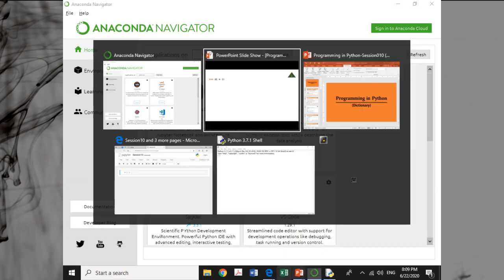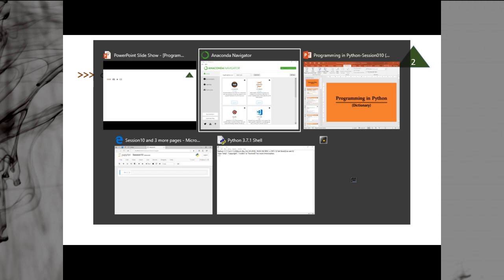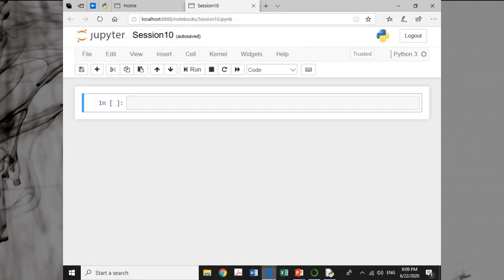Say d1 is equal to opening and closing curly brackets, that is an empty dictionary. You can create an empty dictionary in different ways. Suppose I say d1 is equal to curly brackets, this is an empty dictionary.